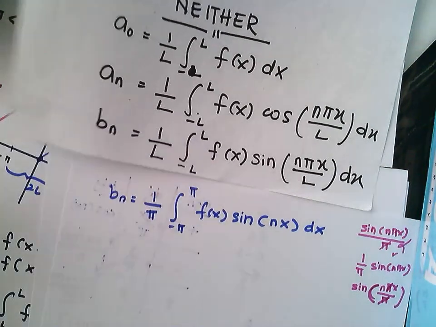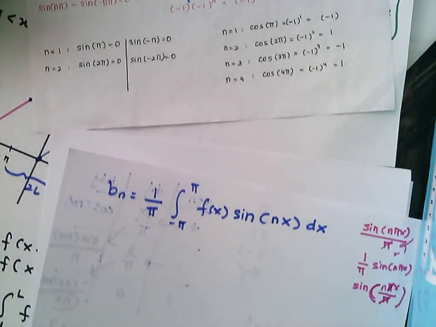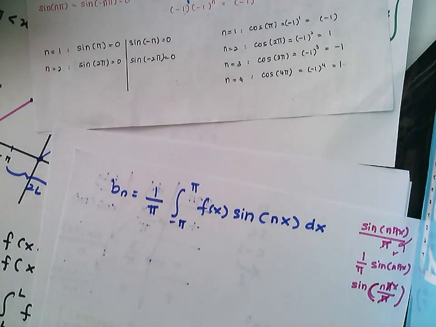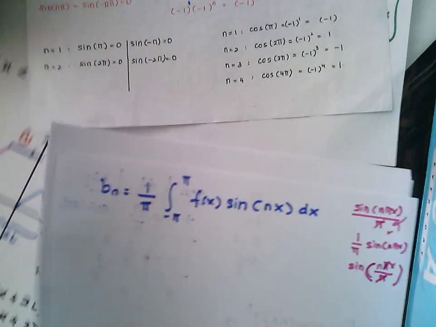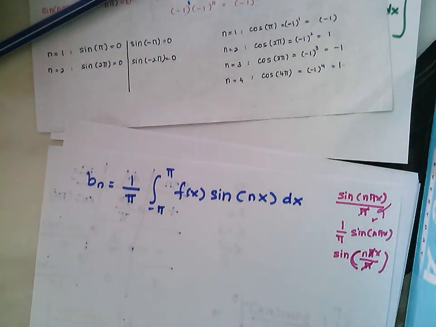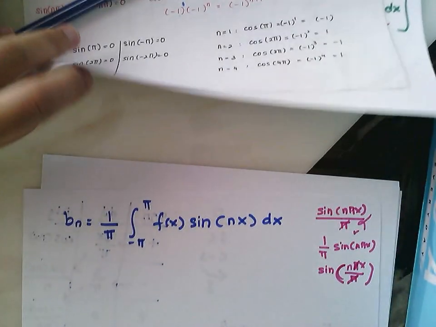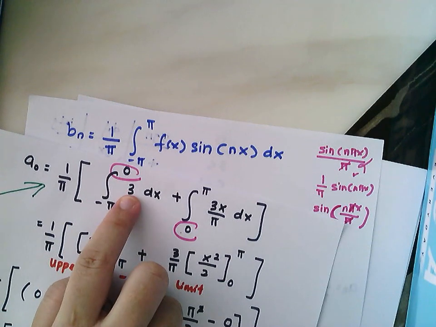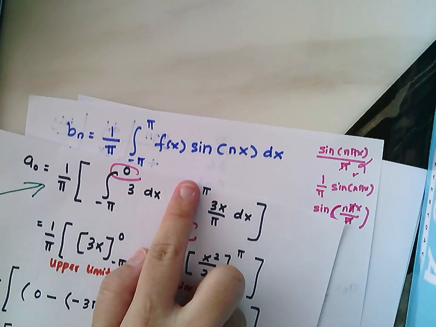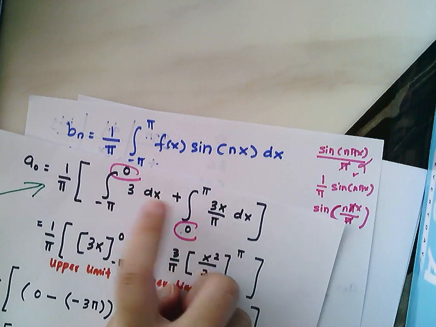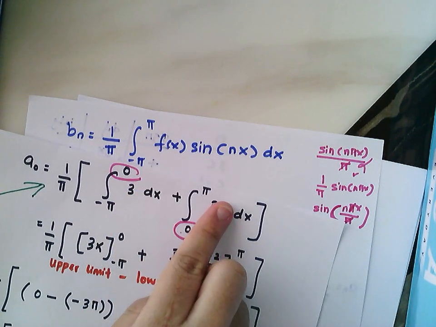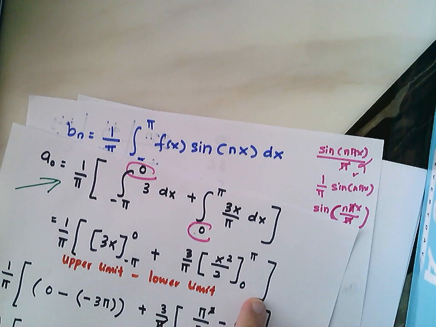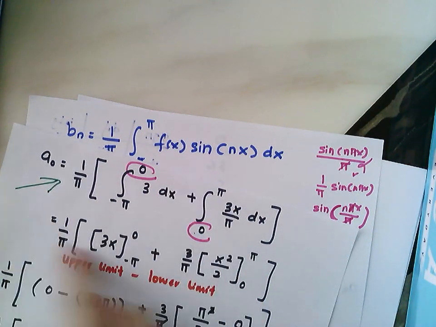Now we're going to proceed with your bn. Again you're using the same function, which is this one. This is your lower limit, upper limit, the first function, then the lower limit, upper limit, your second function. Now this function needs to be multiplied by sine nx. The moral of the story here, if you start with the wrong things, you will end up all wrong.